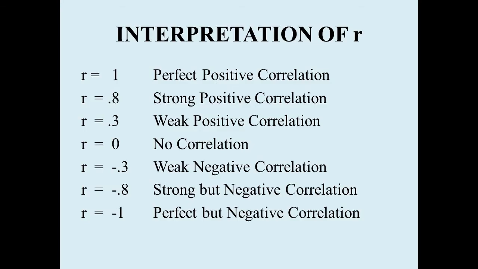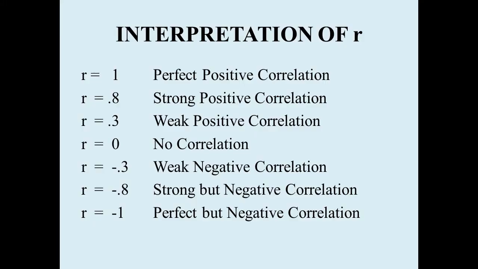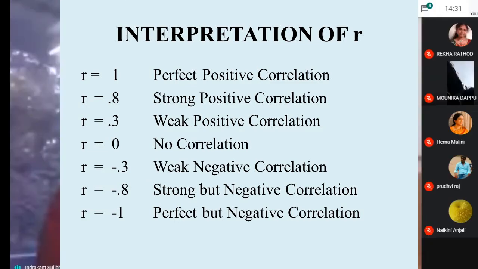Now r equal to 0 means there is no correlation between the two variables under discussion. R equal to minus 0.3 means it's a negative correlation and also a weak correlation between x and y. R equal to minus 0.8 means it is a strong and negative correlation. They are negatively correlated and strongly correlated.